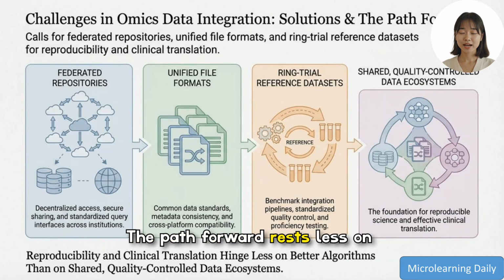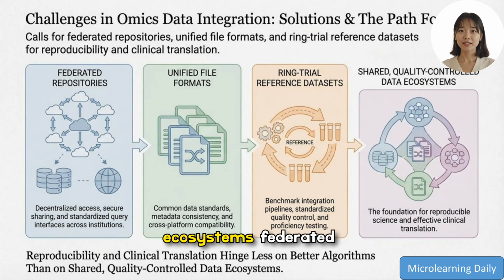The path forward rests less on isolated algorithms and more on shared, quality-controlled data ecosystems. Federated repositories for decentralized access, unified file formats for consistency, and ring trial reference datasets for benchmarking create the infrastructure needed for reproducible science and clinical translation, forming the foundation that lets robust integration methods deliver trustworthy results.